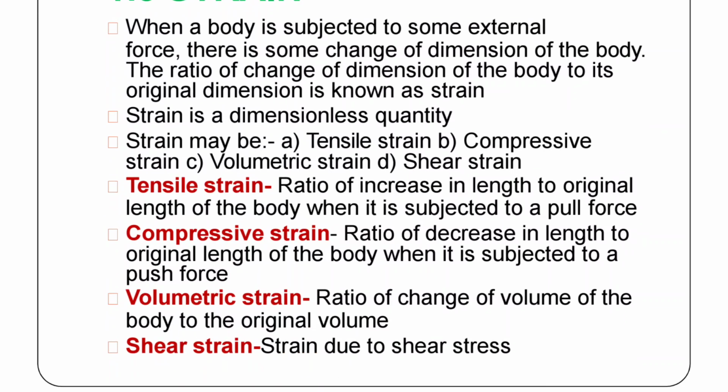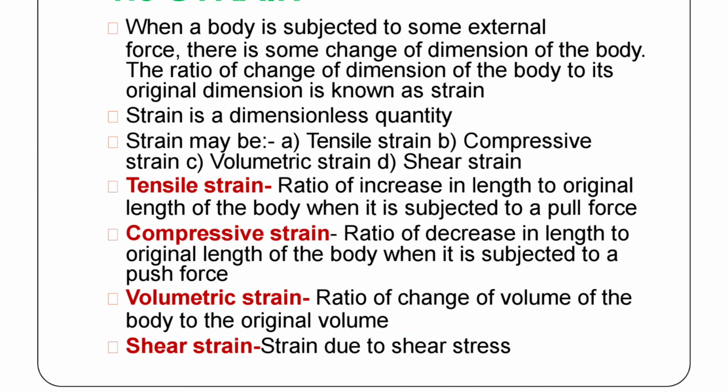The next category is strain. When a body is subjected to external force, there is a change of dimension of the body. The ratio of the change of dimension to the original dimension is known as the strain. It is a dimensionless quantity. The types of strain are tensile strain, compressive strain, volumetric strain, and shear strain.